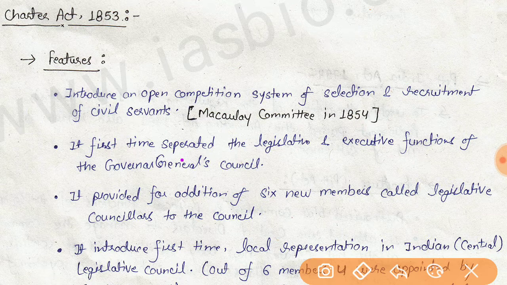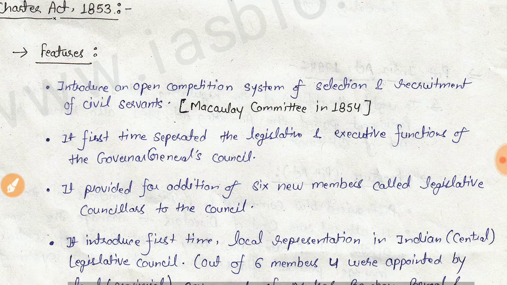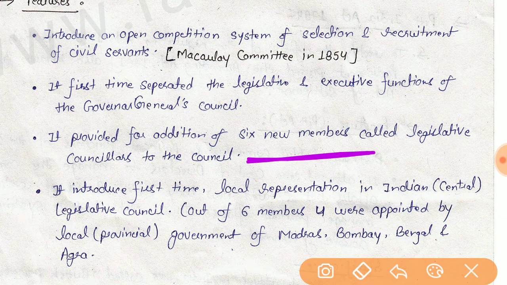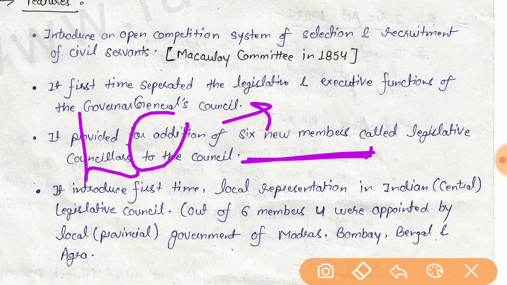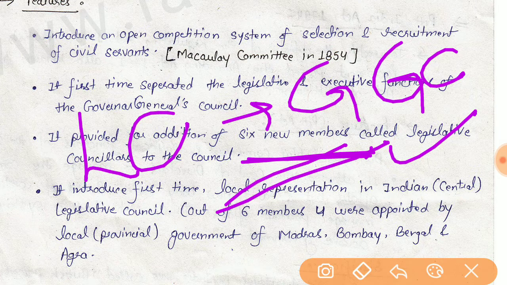This act separated the governor's legislative functions from the administrative functions. Six new members as legislative councillors were added to the Governor General's Council, and it was called the Indian Legislative Council. It was to function as a mini parliament on the lines of the British Parliament, and it also extended the company's rule in India without mentioning a time frame.